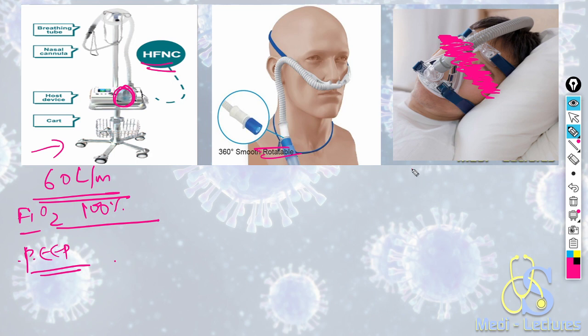This is a BiPAP mask, bi-level positive airway pressure ventilation, also known as non-invasive ventilation. This is also used in ARDS in cases of COVID-19 patients.